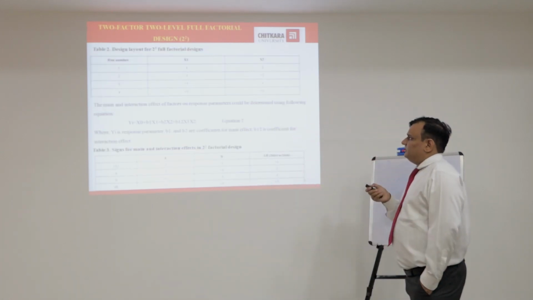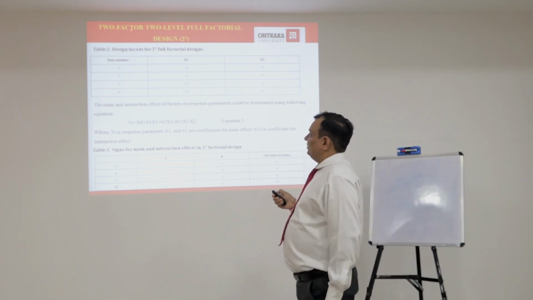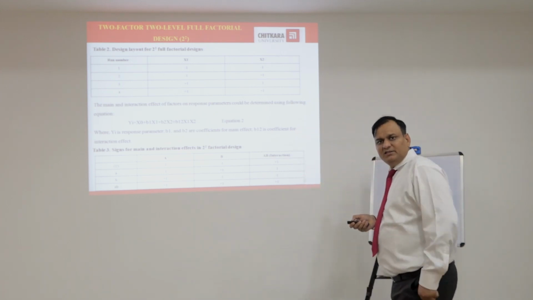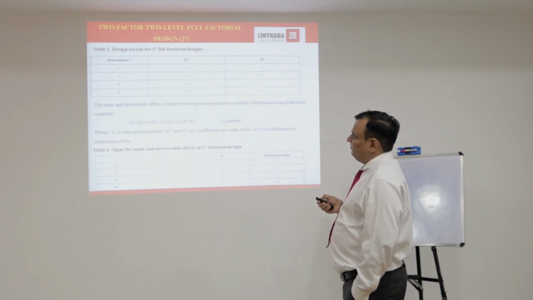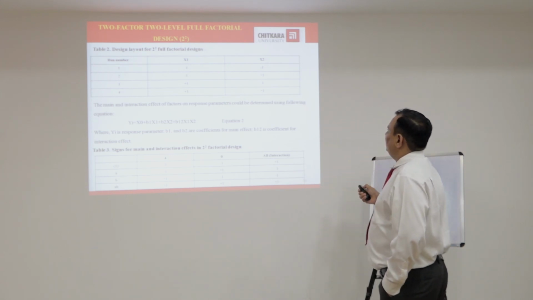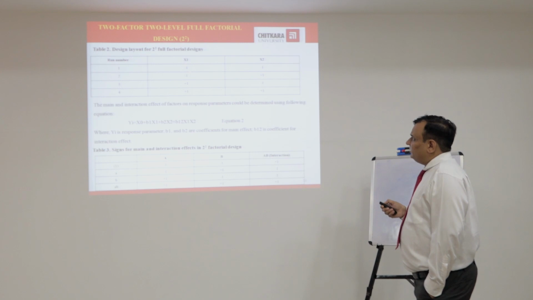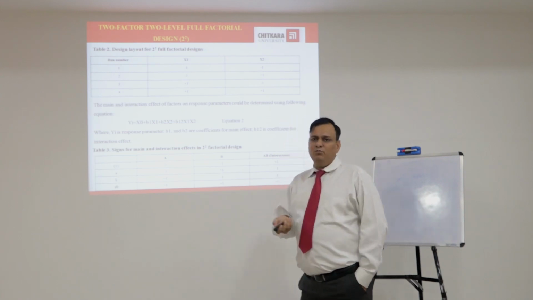This is the design layout for the 2 raised to power 2 factorial design, as we discussed in the earlier slide. The number of runs will be 4. Run number 1, run means batch, we can say batch also. In batch 1, we keep the factor x1 at low level and x2 also at low level, and we formulate a batch.